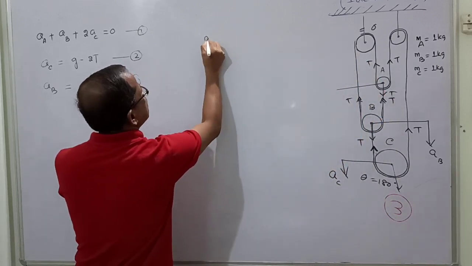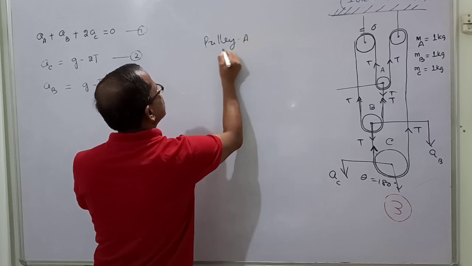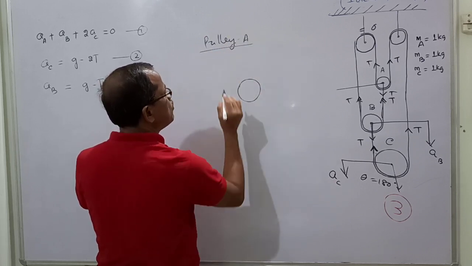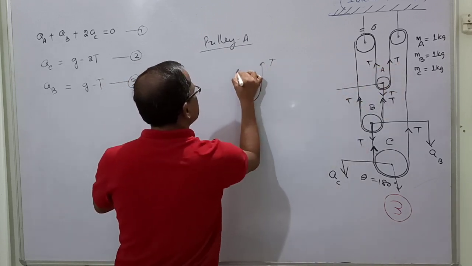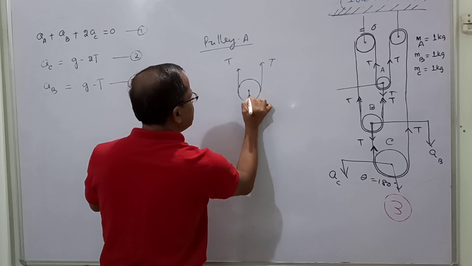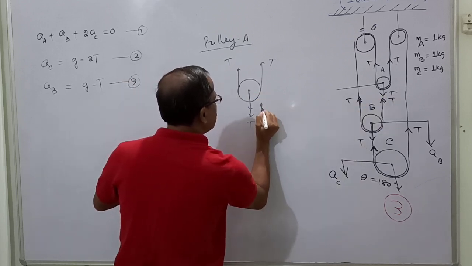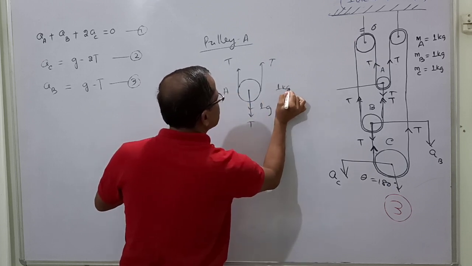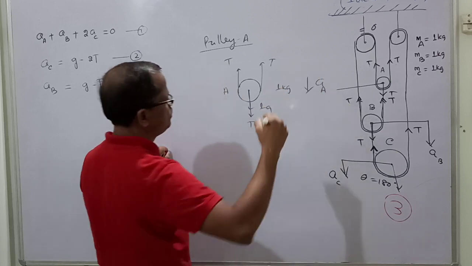So I am writing pulley. This is mandatory, one has to write it. Which free body diagram am I drawing? I am drawing the free body diagram of A. Upper tension is T, another upper tension is T, there is a downward tension T, and again there is a downward force of 1 into g. Pulley A, mass is equal to 1 kg. It is also coming down, I have shown in the figure.